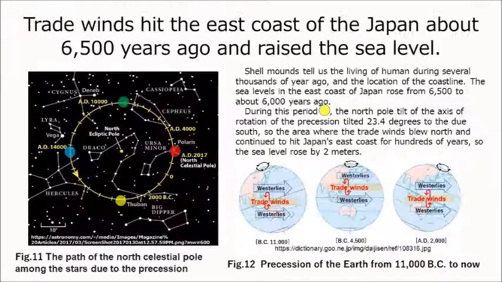Shell mounds tell us about the living of humans several thousands of years ago, and the location of the coastline. The sea levels on the east coast of Japan rose from 6,500 to about 6,000 years ago. During this period, the North Pole tilt of the axis of rotation of the precession tilted 23.4 degrees due south. So the area where the trade winds blew north continued to hit Japan's east coast for hundreds of years, so the sea level rose by 2 meters.